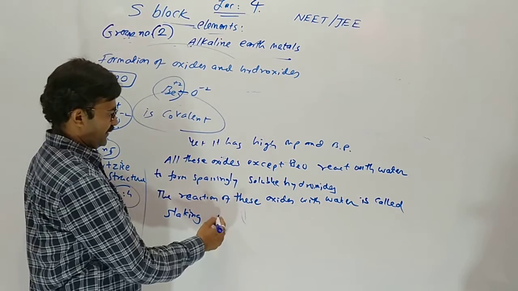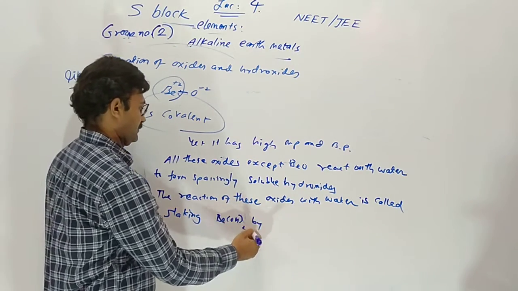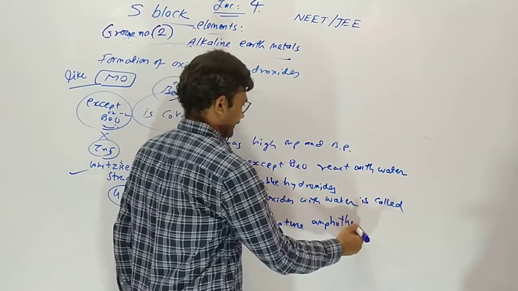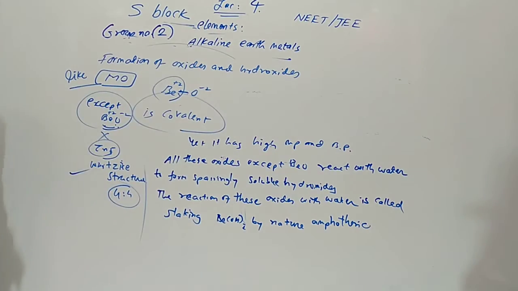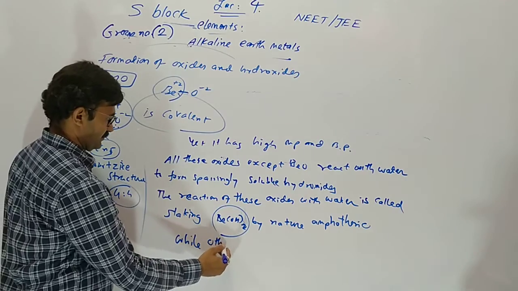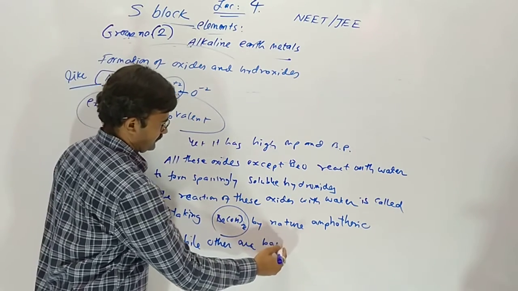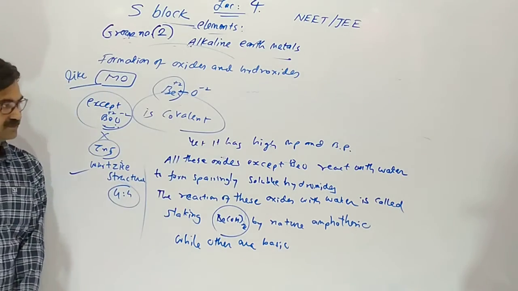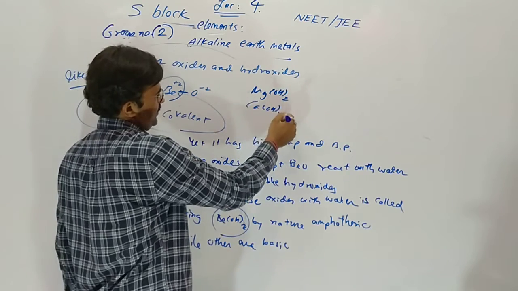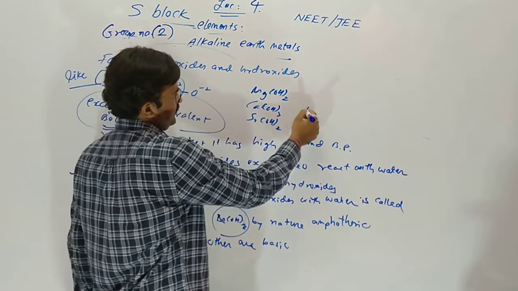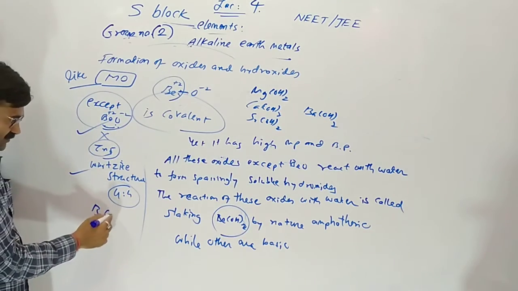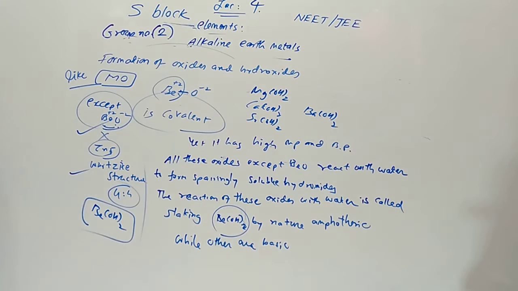Beryllium hydroxide is amphoteric by nature, while the others are basic by nature. So magnesium hydroxide, calcium, strontium and barium hydroxides are basic by nature, but beryllium hydroxide is amphoteric.